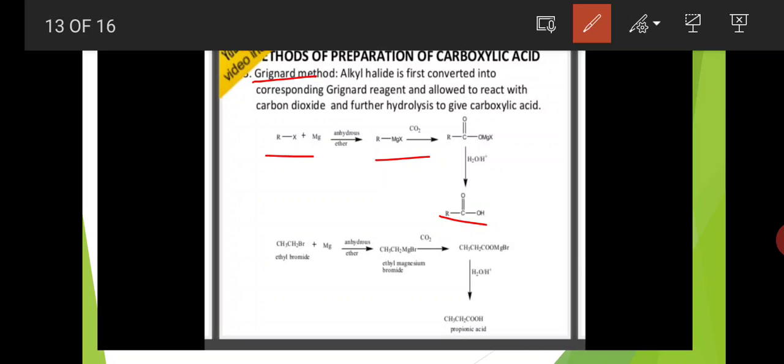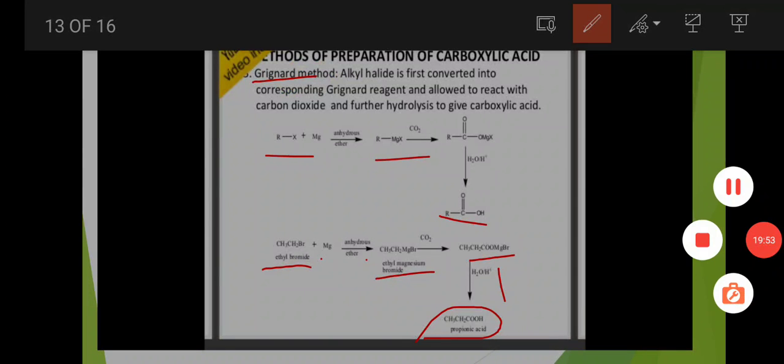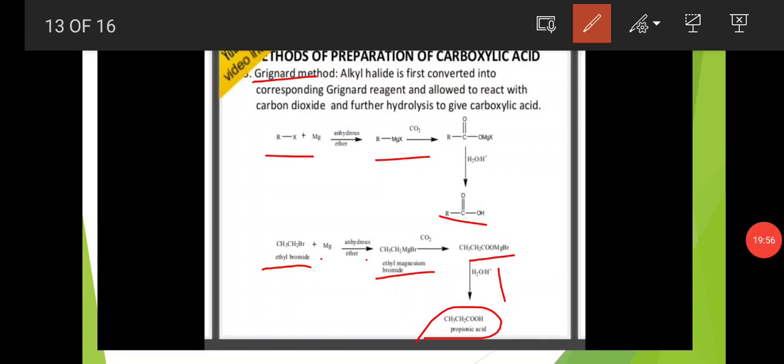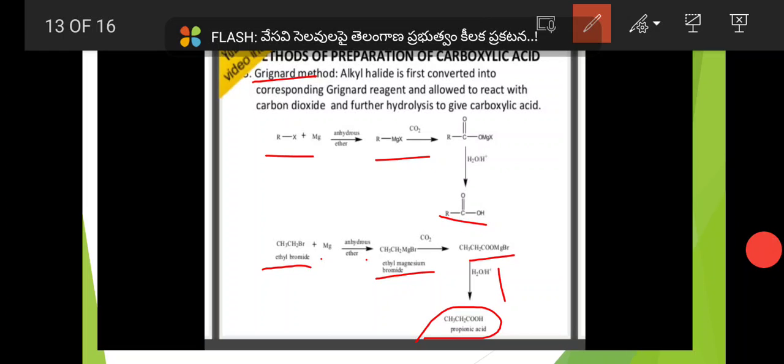Here the example is CH3CH2Br, ethyl bromide, plus magnesium in the presence of anhydrous ether, and it is converted to ethyl magnesium bromide. In the presence of CO2 it is converted to the intermediate. After hydrolysis it is converted to propanoic acid, CH3CH2COOH. Okay, that is the propanoic acid functional group. Propanoic acid is formed. Okay, this is the reaction of the Grignard method. By using this Grignard method, we can prepare carboxylic acids.